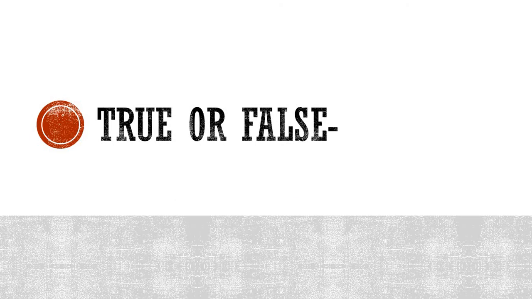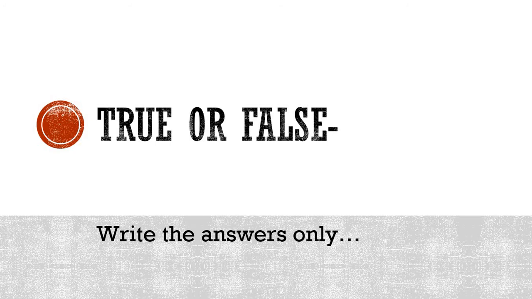Moving on to next one, true or false. Now please give another heading either on the new page or leaving 2 lines if you have the space on the same page, true or false. When you are giving the heading, you should underline it properly, highlight it properly. What do you have to do? You just have to write the answers. That means after reading the statement, you just have to write whether it is true or false.